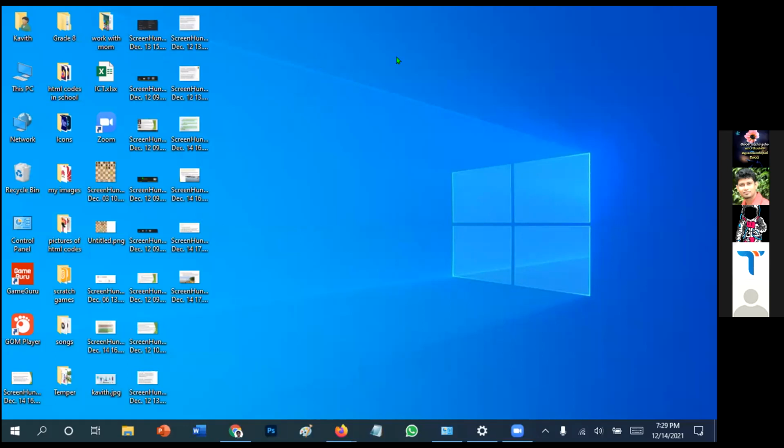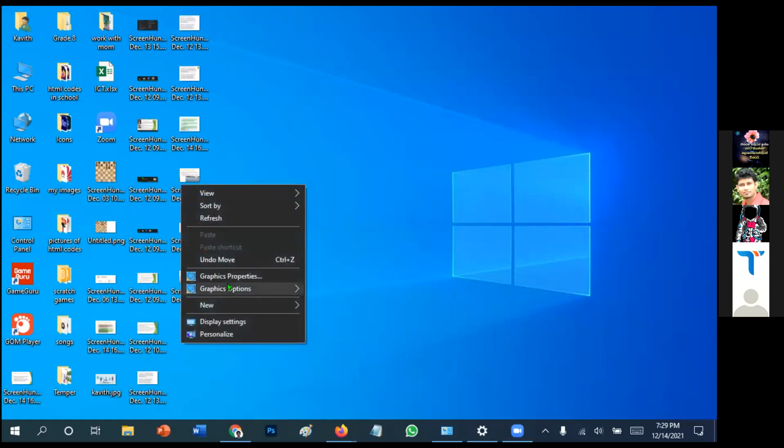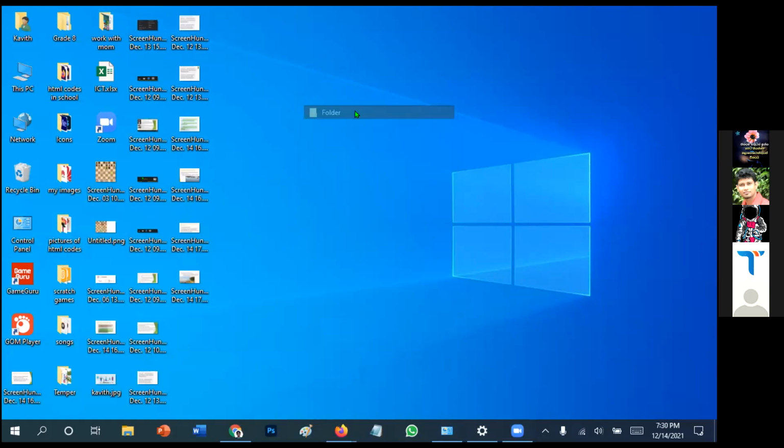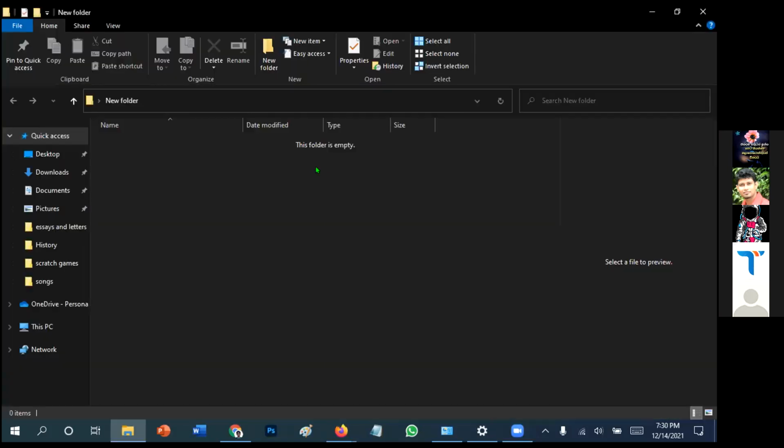Okay, so now create a folder. Right click, new folder. Right click on your desktop, create a new folder, and please go inside that. Go inside the particular folder and create 5 different types of files and 2 folders. Understand clearly what you have to do? Create a new folder on your desktop.